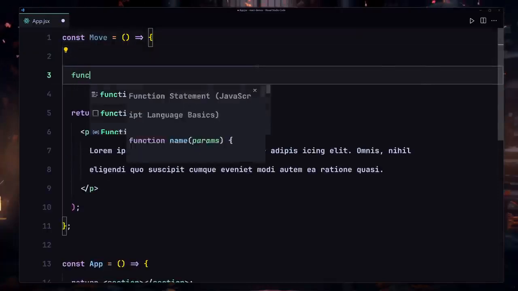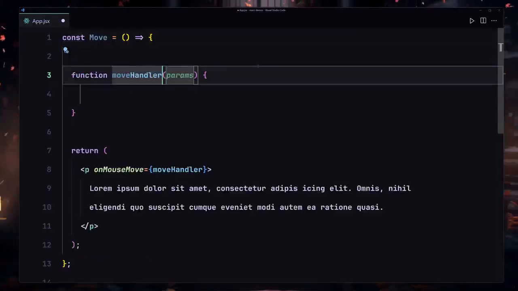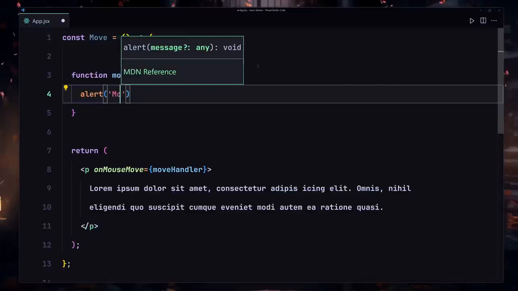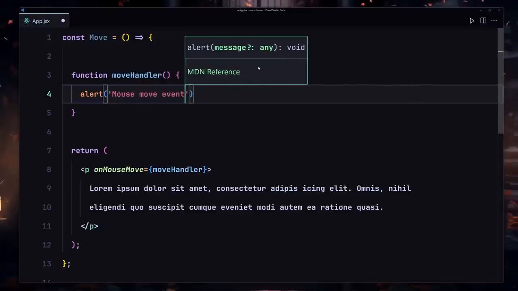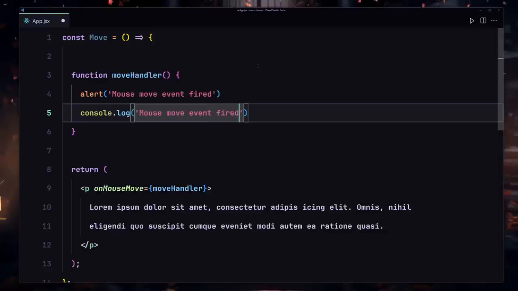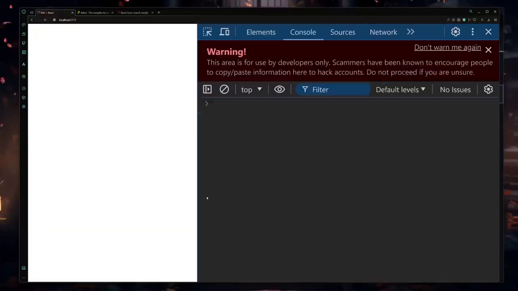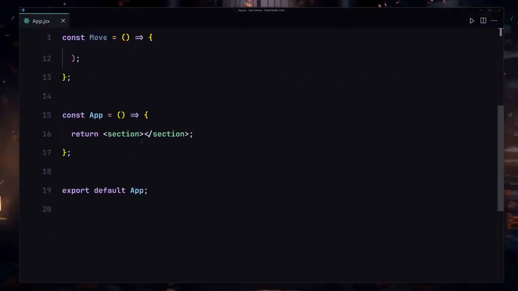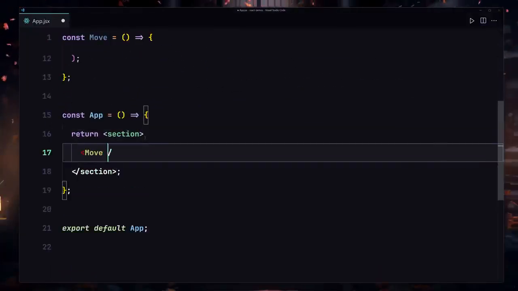So we can either create that by using this function keyword, or we can create that by using the arrow function. So it's not going to take any parameter, and we are going to be alerting, and I'll just say like mouse move event fired. And now underneath that, we can just log to the console like mouse move event fired. That's same thing. So if I save my file, and now if I just refresh there, but first of all, you are going to also have to register there inside our app. So let's just register there right here.